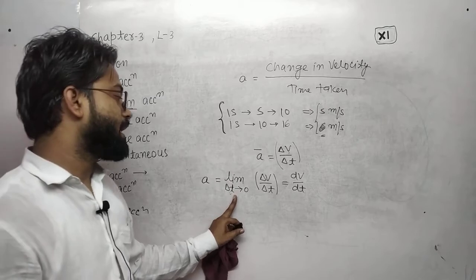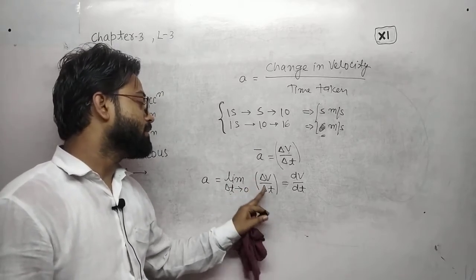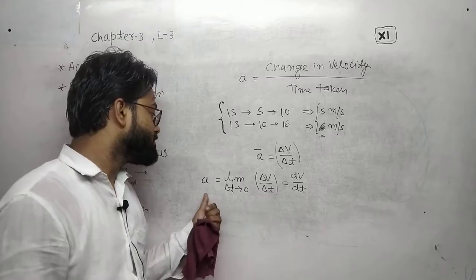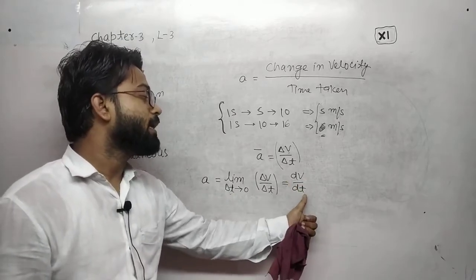When the limit is applied to average acceleration, it becomes instantaneous acceleration, and this is equal to dv upon dt.